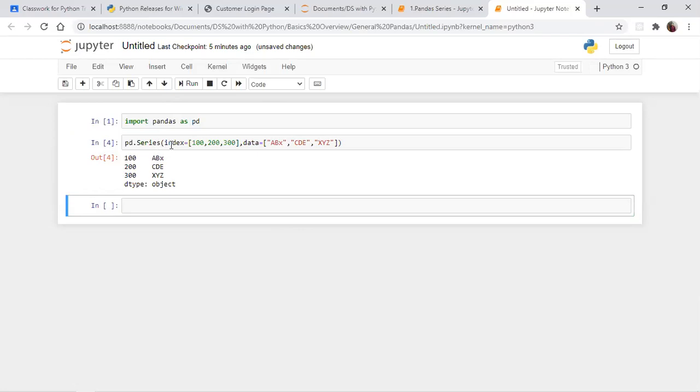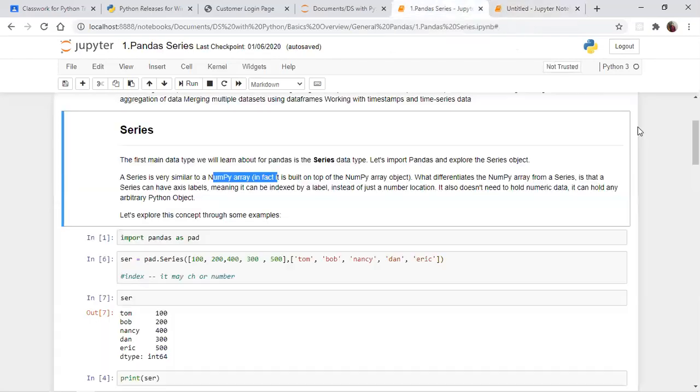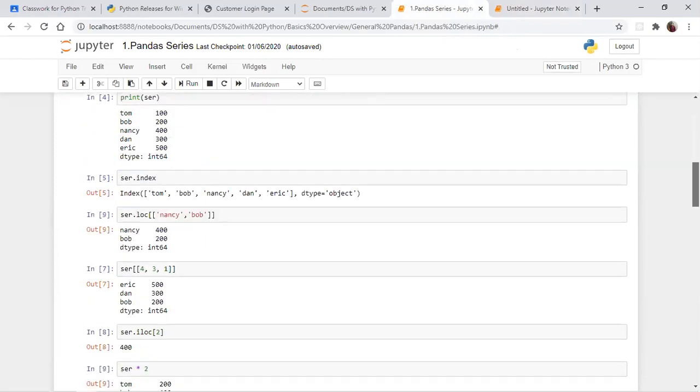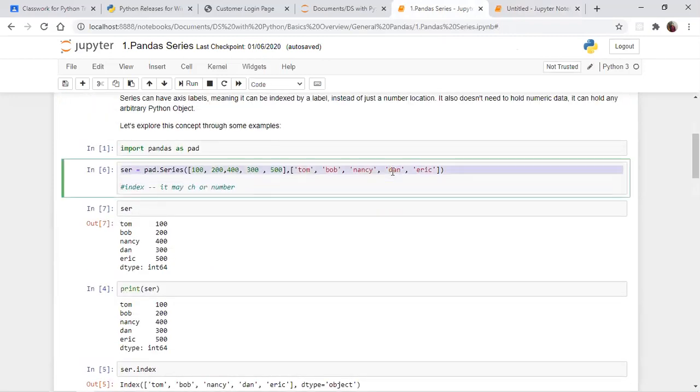We can create a Pandas series without these keyword arguments. If you are creating it without keyword arguments, the first argument is the key value and the second argument is the key name. You can also give it with keyword arguments, with this name, and it comes out like this. So you can create a Pandas series in any manner. It's not a problem. Now what I'm going to do is let me copy this.